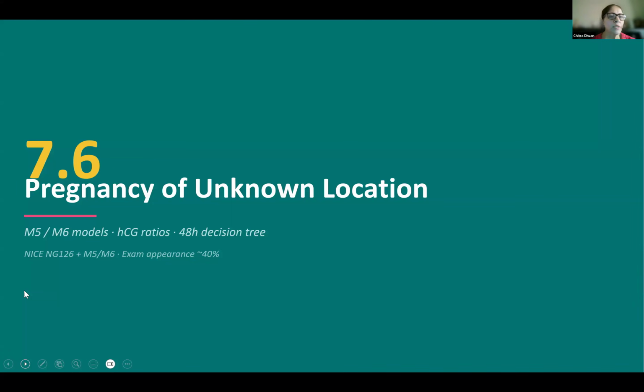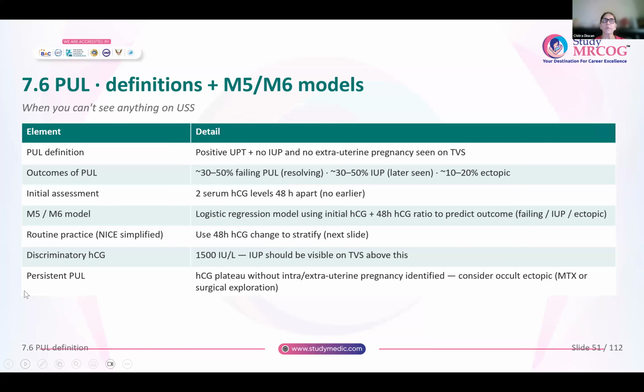Now, next coming to pregnancy of unknown location. So, HCG ratios, M5, M6 models, linear regression models, again biostatistics, which I don't like at all. And then you have the 48-hour decision tree. But don't worry, we will not be talking about biostatistics. NICE doesn't advocate doing any logistic regression model. NICE has simplified it very much using the 48-hour algorithm for beta HCG.